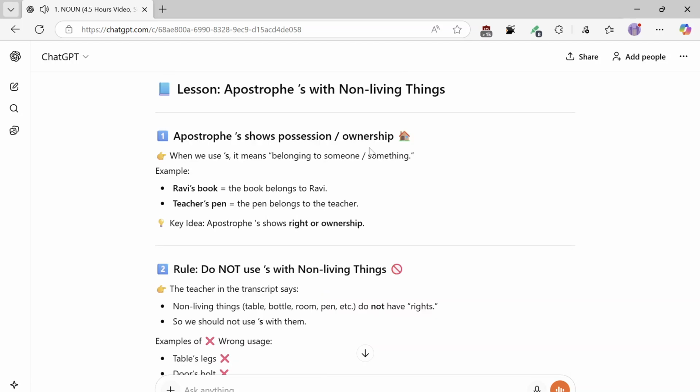This was about the lesson on apostrophes with non-living things. Apostrophe s shows possession, ownership. When we use it, it means belonging to someone or something. Example: Ravi's book equals the book belongs to Ravi. Teacher's pen, the pen belongs to the teacher. Key idea: apostrophe s shows right or ownership.